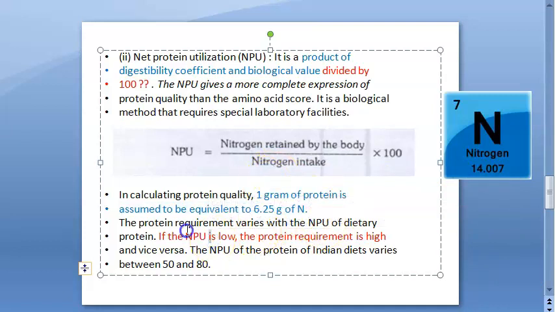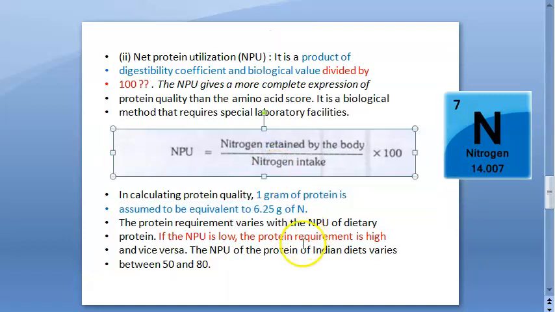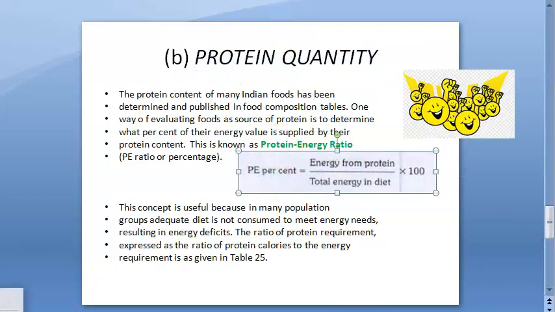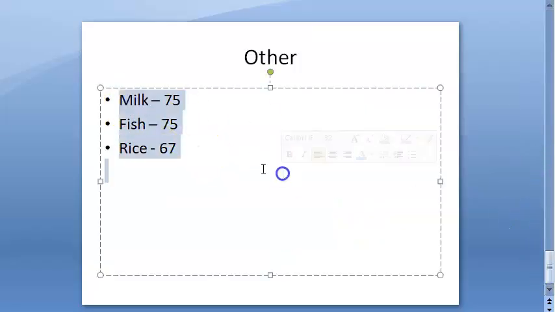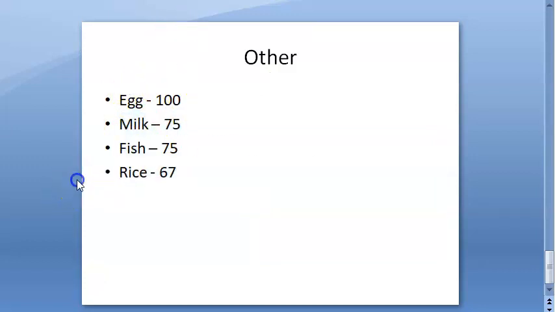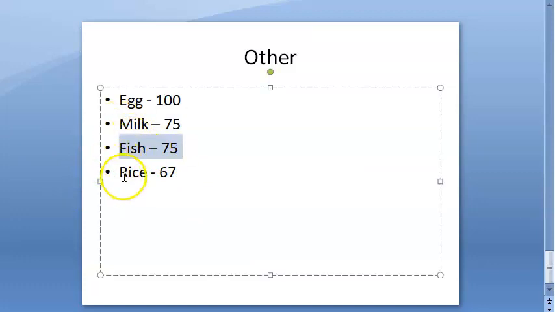One gram of protein is assumed to have 6.25 gram of N. But this is not just about that. Though this protein has this much nitrogen, how much are you going to absorb and how much are you going to retain in your body? That is what they're checking here. Then protein quantity, we already told you: protein energy ratio. They're giving some values here. Egg is 100, taken as the reference protein. If you don't want to eat egg, then the other sources are milk, or fish, or rice. Rice is 67.